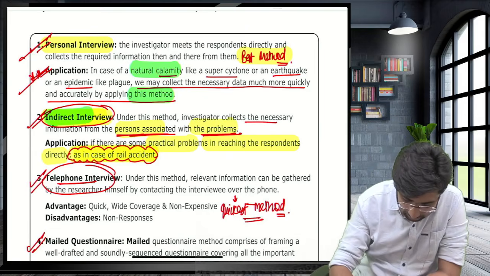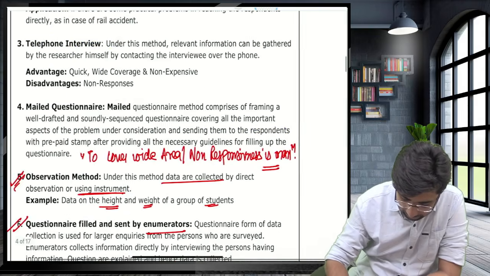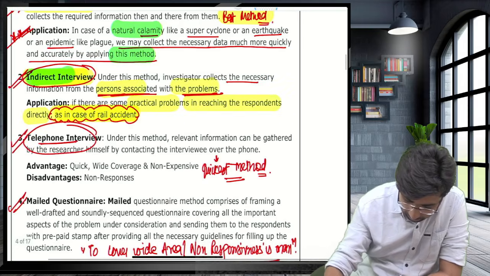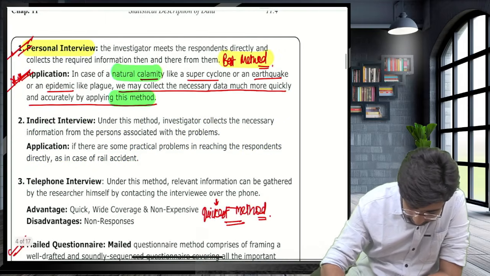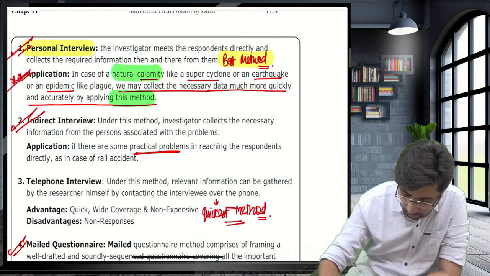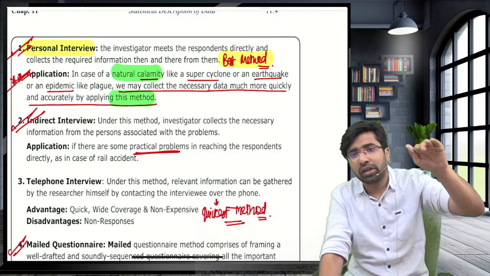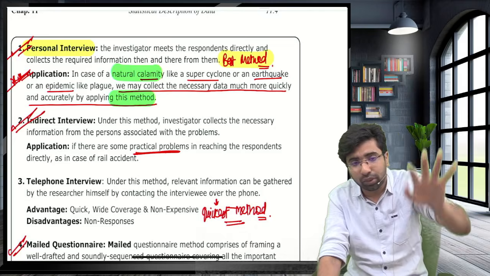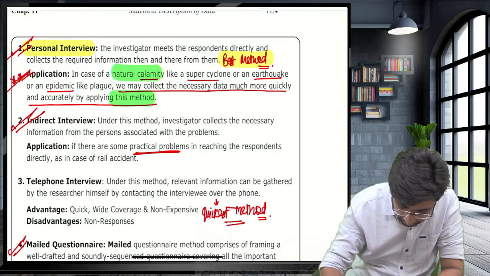Yes, guys, in case of indirect interview: in case of some practical problem, when you are unable to reach the directly injured person, when it is not possible to reach the respondent, in that case you can go for an indirect interview.